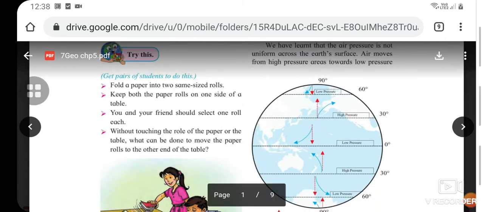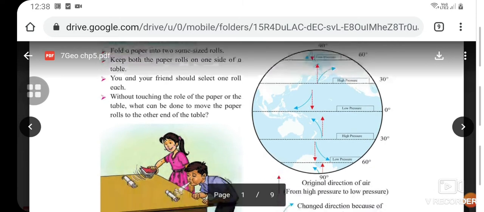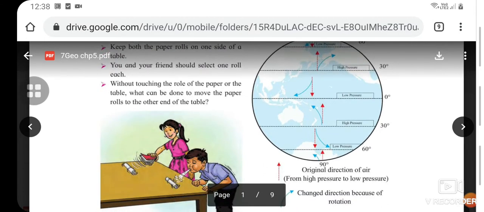Okay, so let's try out an activity. Get in pairs for the activity and take papers. Fold a paper into two same-size rolls. Keep both the paper rolls on one side of a table. You and your friend should select one roll each. Without touching the roll of paper or the table, what can be done to move the paper rolls to the other end of the table?